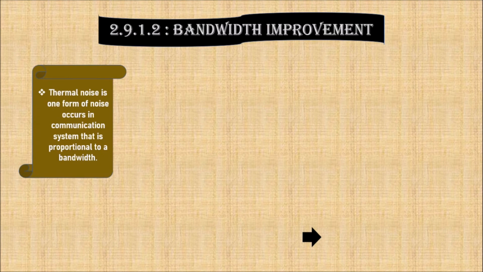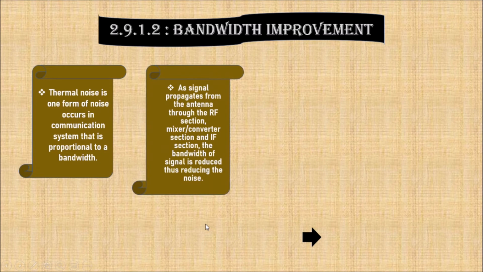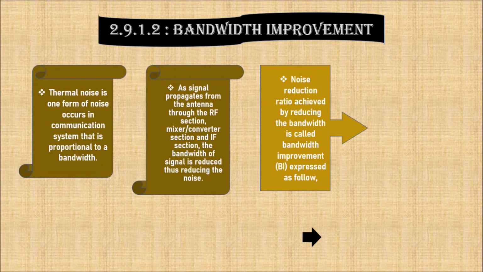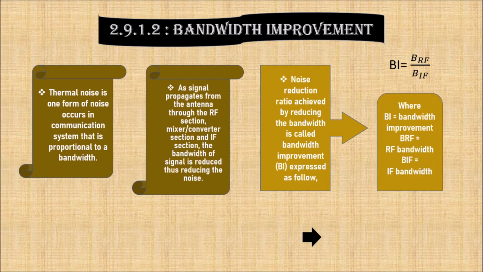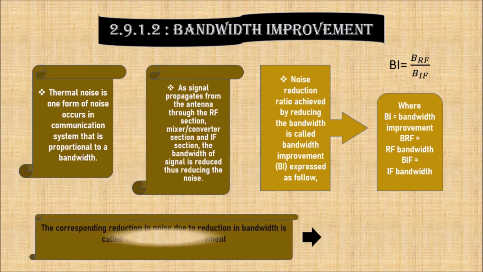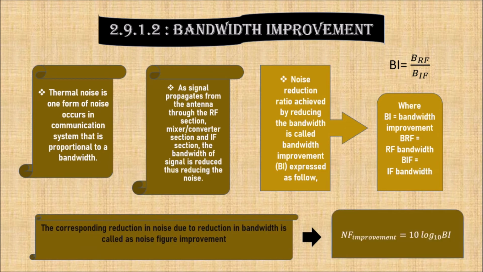Bandwidth improvement. Thermal noise is one form of noise that occurs in communication systems and is proportional to the bandwidth. As the signal propagates from the antenna through the RF section, mixer or converter section and IF section, the bandwidth of the signal is reduced, thus reducing the noise. The noise reduction ratio achieved by reducing the bandwidth is called bandwidth improvement. BI is expressed as follows: BI equals B_RF over B_IF, where BI equals bandwidth improvement, B_RF is the RF bandwidth, and B_IF is the IF bandwidth. The corresponding reduction in noise due to the reduction in bandwidth is called noise figure improvement, and NF improvement equals 10 log10 BI.